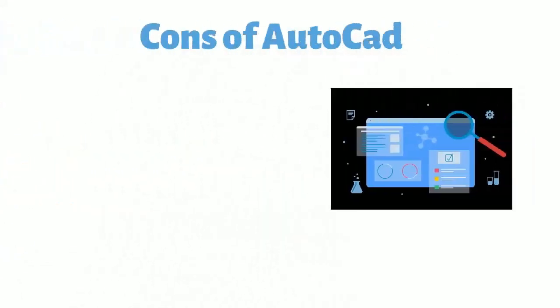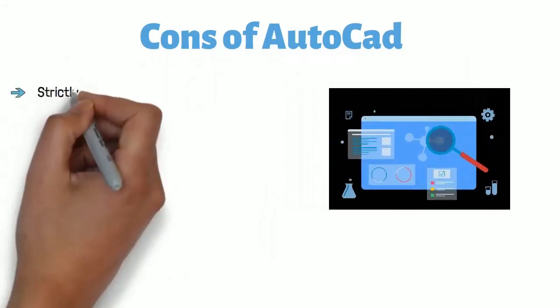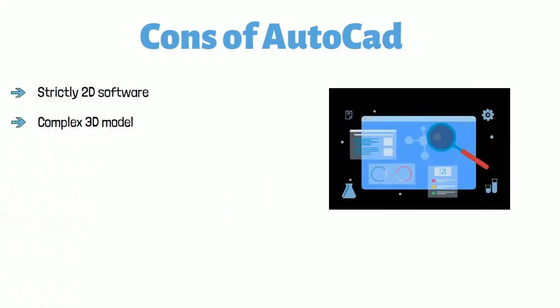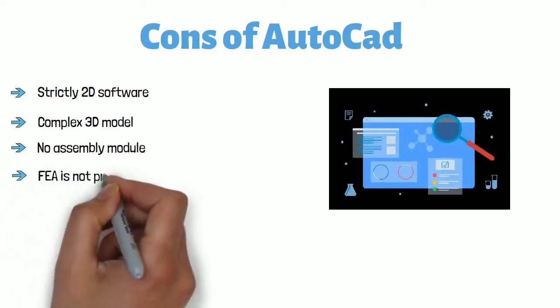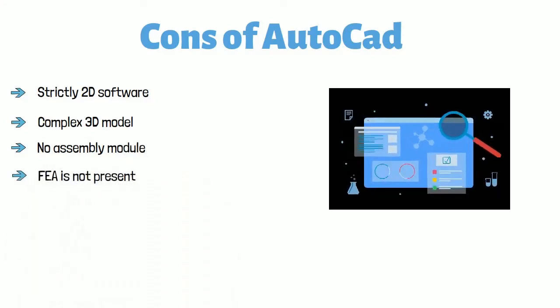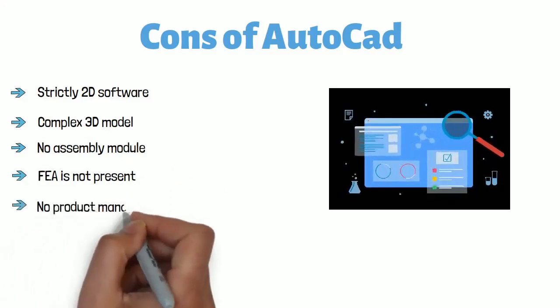Cons of AutoCAD. Strictly a 2D CAD software. Creating a complex 3D model is super tough. No assembly module is available. Industry training modules like mechanism, animation, FEA are not present. No product data management tool.